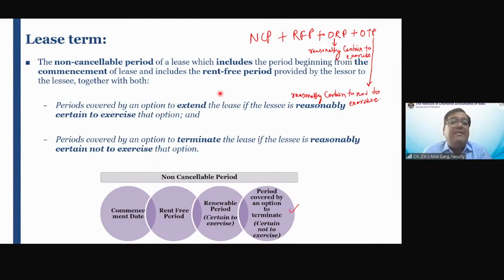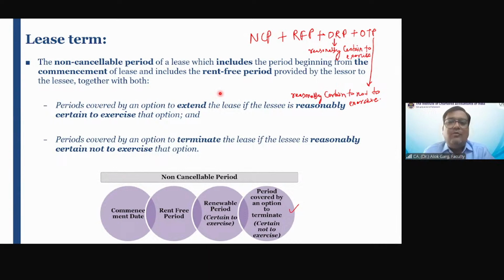And you have taken that property for the purpose of running your CA office, for running your chartered accountant office, right? It is your business address, business location. Would you like to change your business location if you are getting a benefit in future, which is agreed today itself, right? It is less likely that you will change, okay? It is more likely that you will avail the optional renewal period.